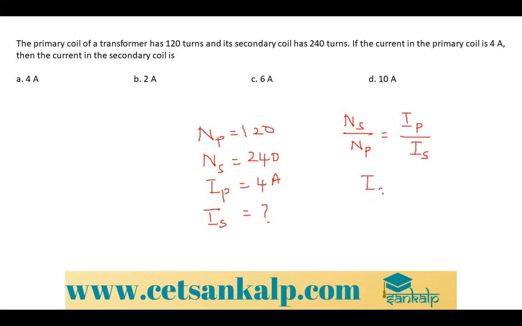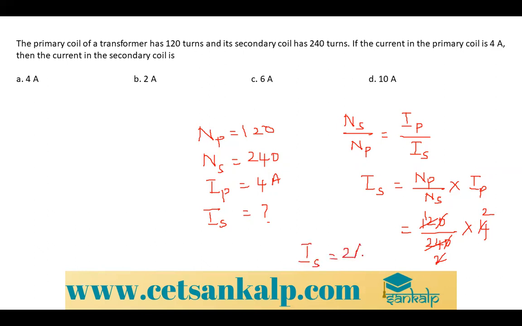So Is is equal to Np by Ns into Ip. So 120 divided by 240 into 4. Zeros cancel, 2s are. So Is is equal to 2 ampere. So option B. So that is the final answer.